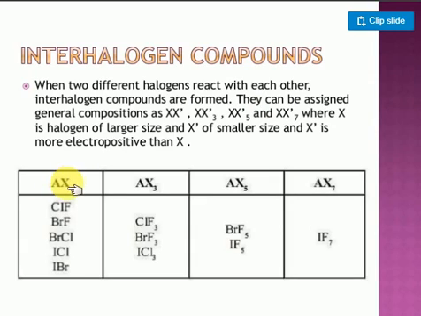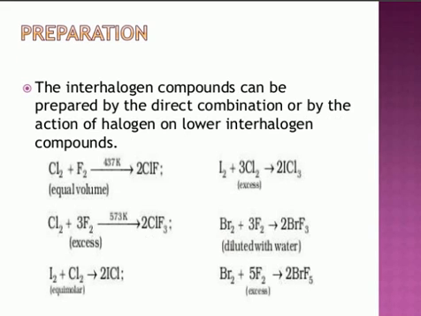This is one point to remember. Consider ClF, BrF, BrCl, ICl, IBr; AX3: ClF3, BrF3, ICl3; AX5: BrF5, IF5; AX7: IF7. Like this they form interhalogen compounds, because of the different ratios of the halogens.